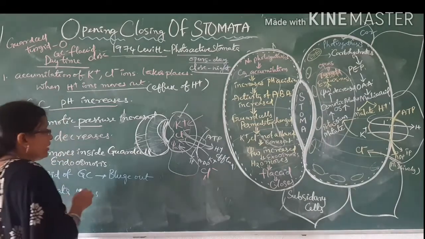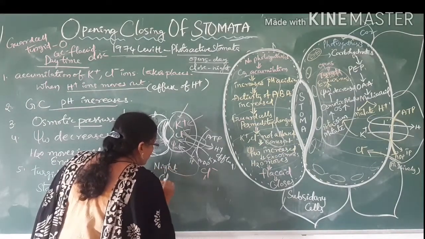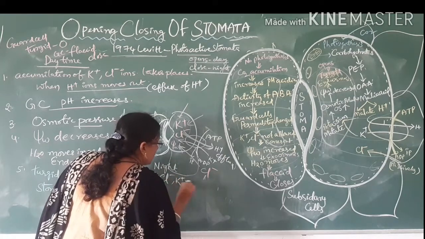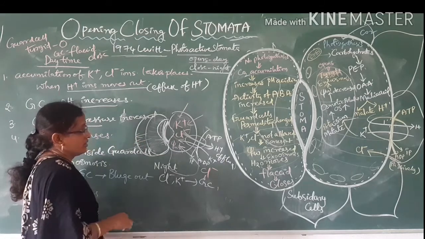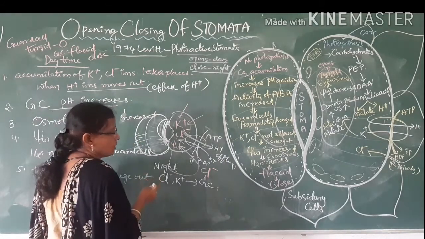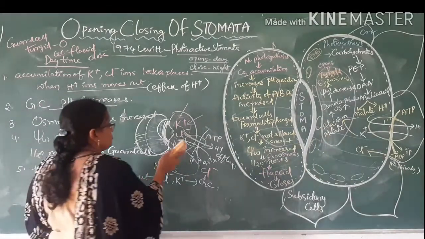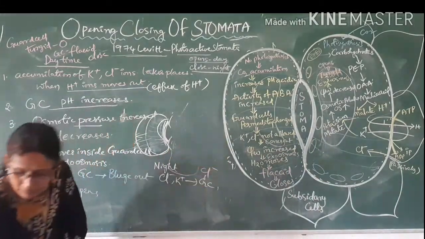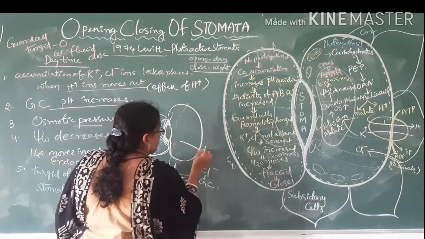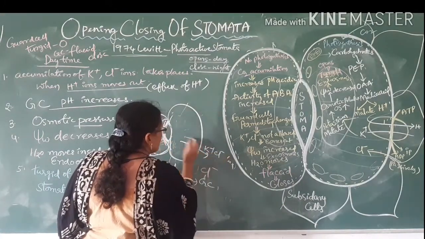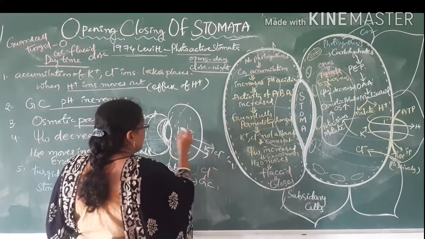During the night time, what happens is that chlorine ions and potassium ions come out from the guard cells. When they come outside, here K plus and Cl ions are coming outside, and only water will be remaining.